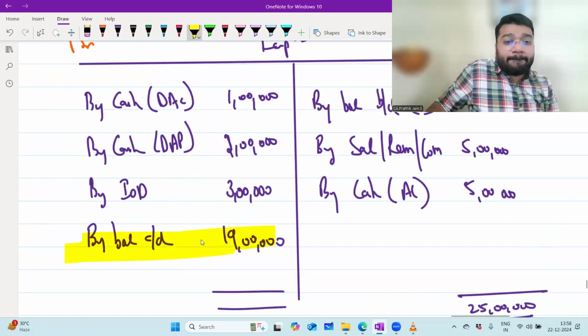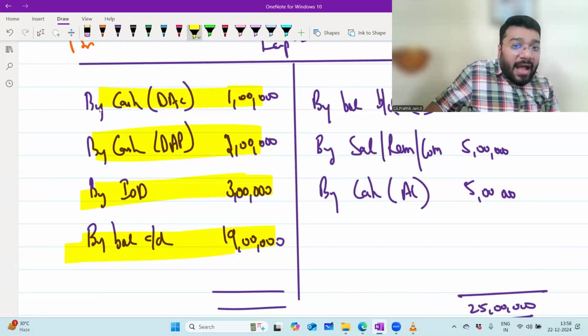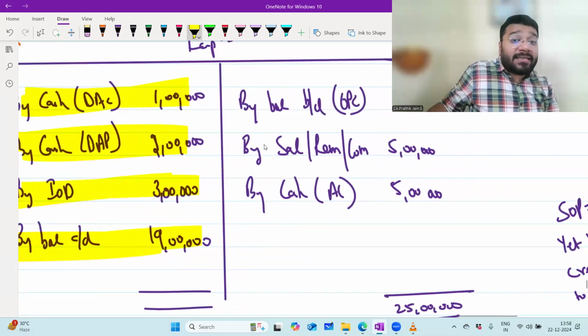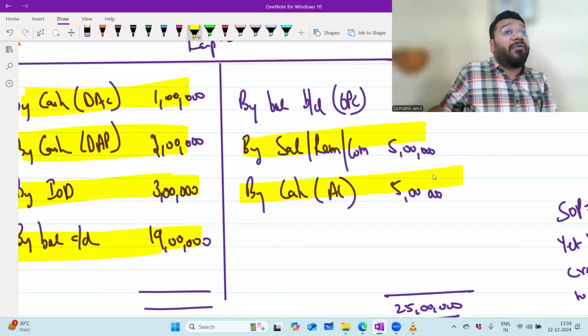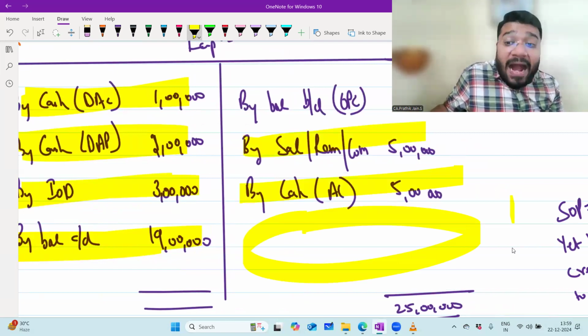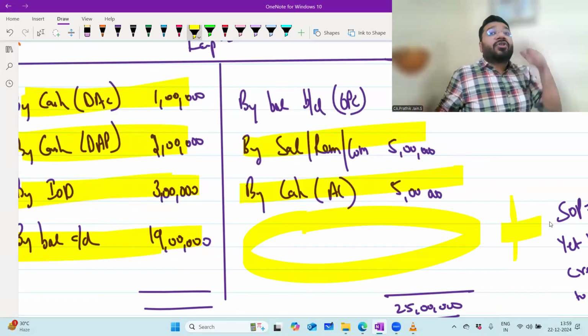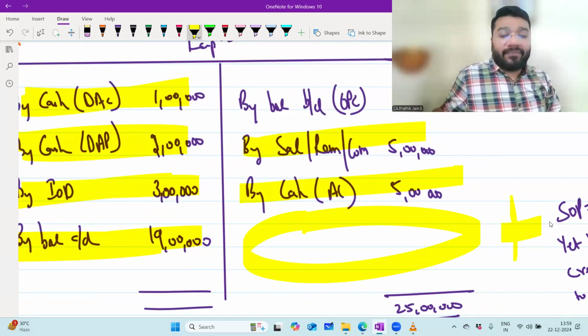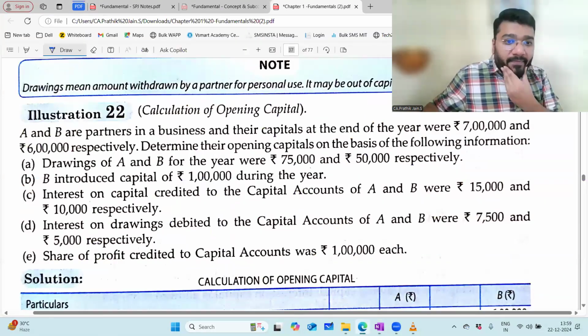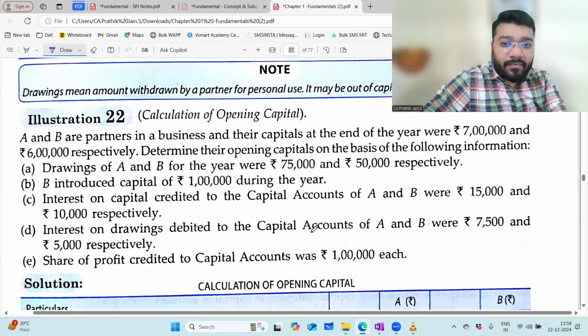Closing capital, add interest on drawing, add drawing against profit, add drawing against capital, minus salary, minus additional capital. You will not minus the share of profit because the share of profit was never added earlier in the capital account. So while reversing, it will never be subtracted. Any problem? No, sir.